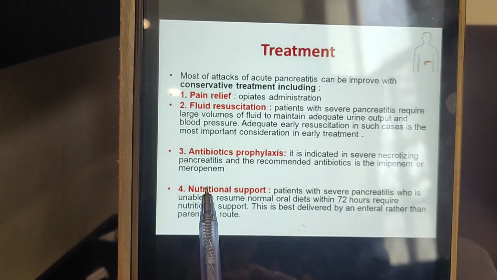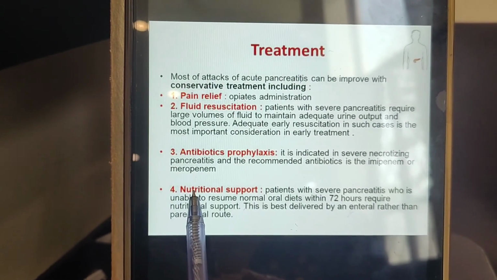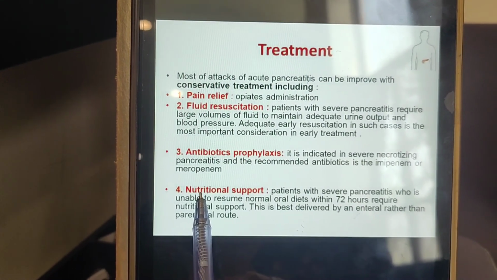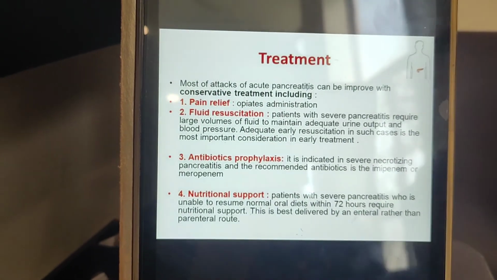With that, we will keep giving multivitamins and fat supplements to the patient, which is known as nutritional support. So these are the main things. Treatment is not the main part for you. You should know what pancreatitis is, the risk factors, and how it presents. Thank you so much.